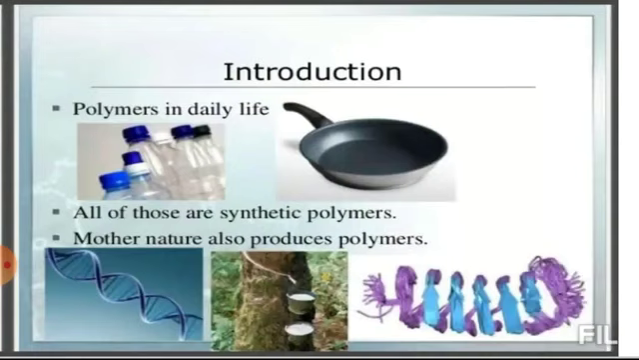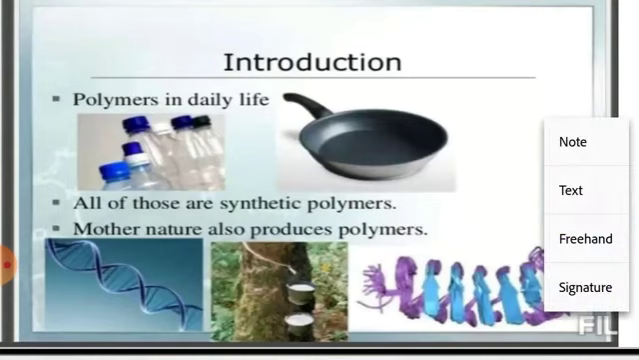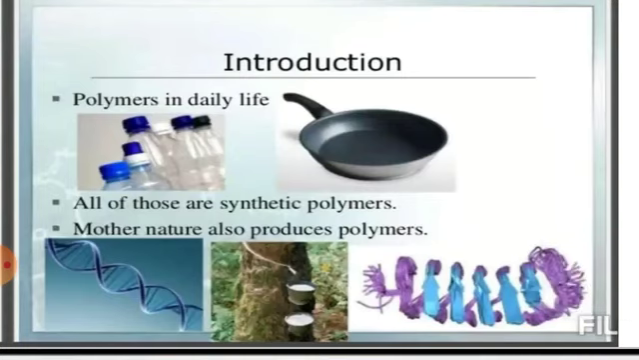All of those may be synthetic polymers or natural polymers. This plastic which we are using is a synthetic polymer. The silk which we are using is a natural polymer. So here there are various branches of polymer. Based on that, it is classified into various types. We will study that later on.